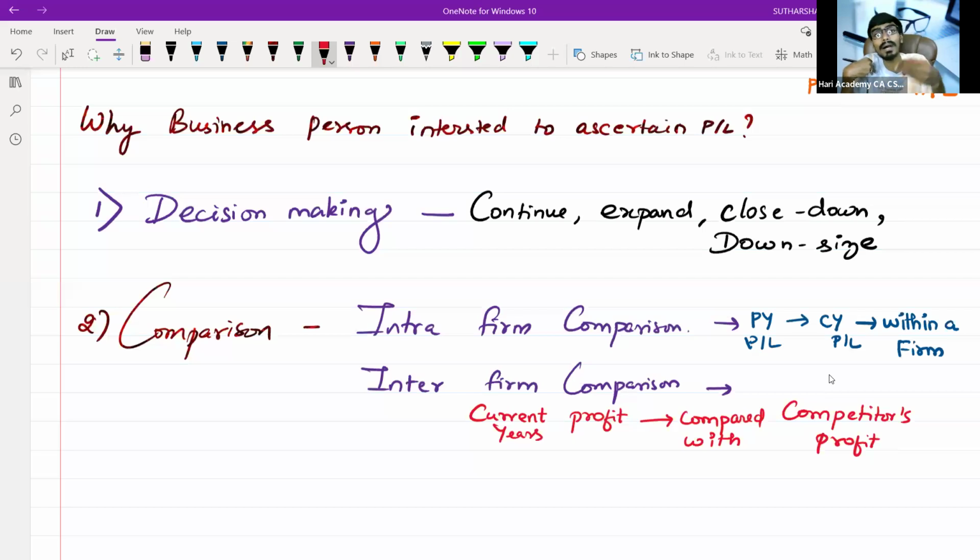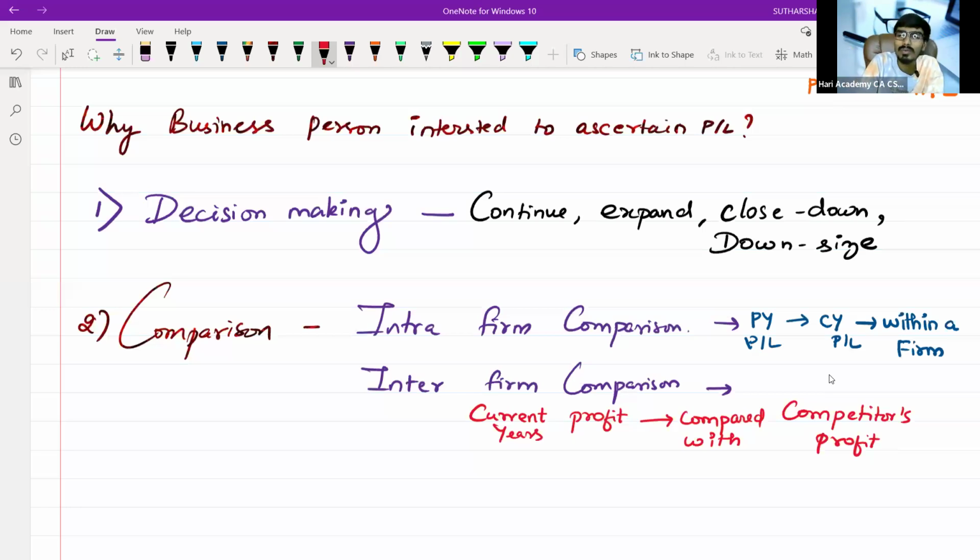And if I want to compare with Bharati Airtel, they will take their balance sheet, and you take your own balance sheet, and if you compare that, that is known as inter-firm comparison. For Jio, Airtel is a competitor. For Jio and Airtel, Vodafone is a competitor. Or for Vodafone, Jio is a competitor. Who is in prime? That is Jio. That's how you are studying cash cow, stars, everything you're studying in strategic management. That's how you need to compare and study.